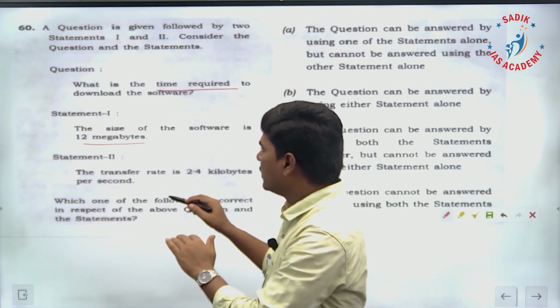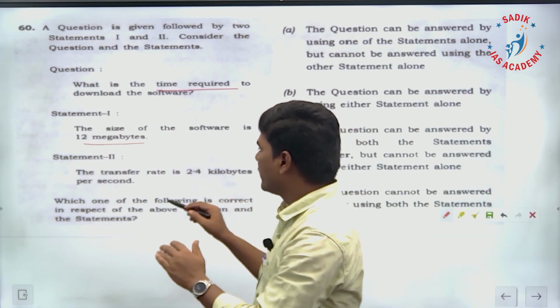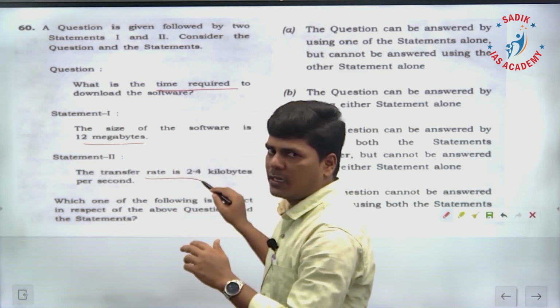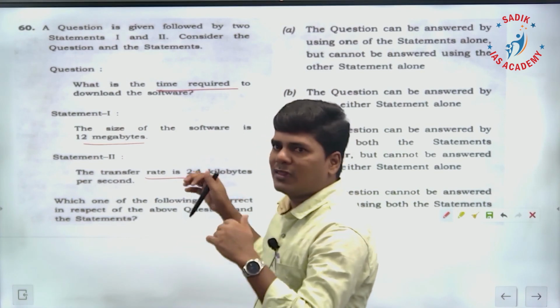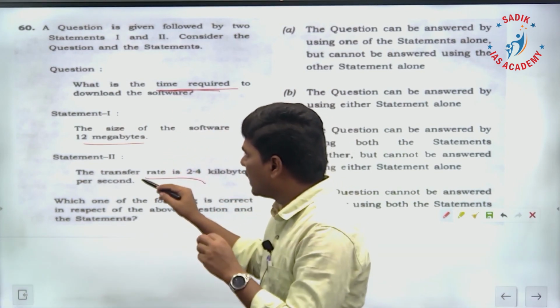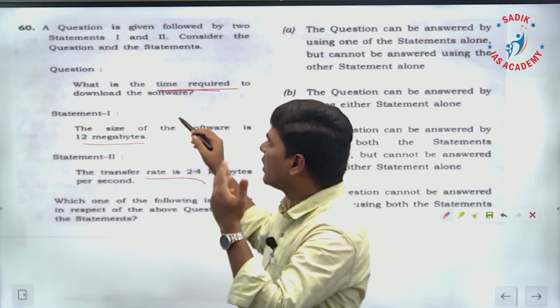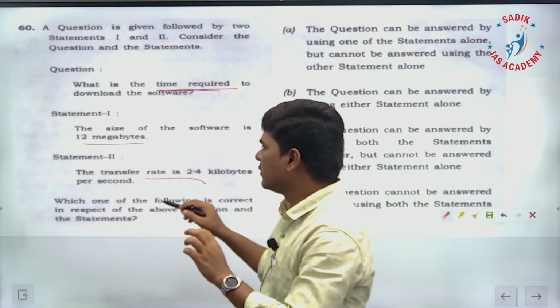Statement 2 alone, the transfer rate is 2.4 kilobytes per second. By knowing the speed rate without knowing the size, we cannot answer the time. So using statement 2 alone, we cannot answer the question, that is time required to download the software. No, that is not possible.